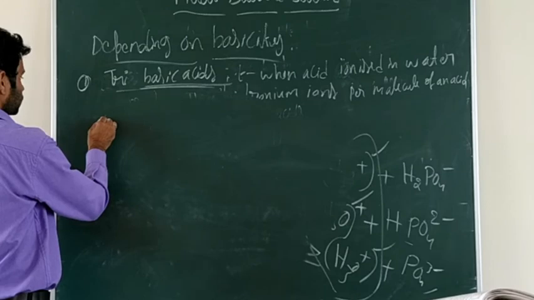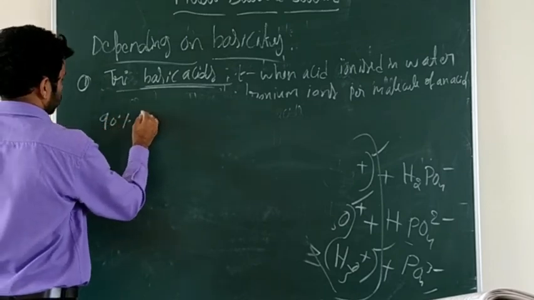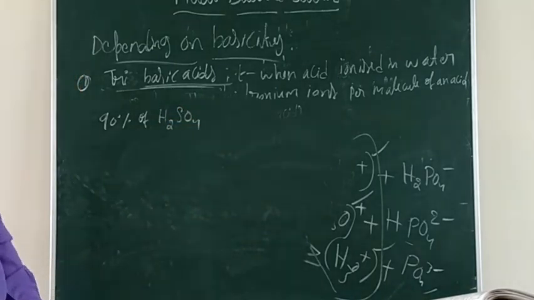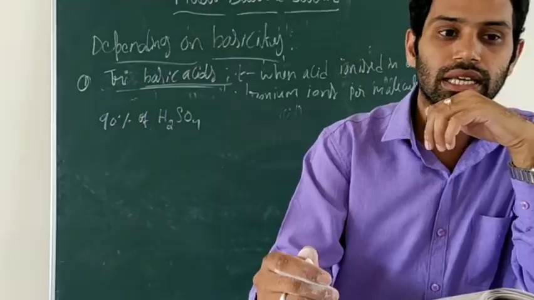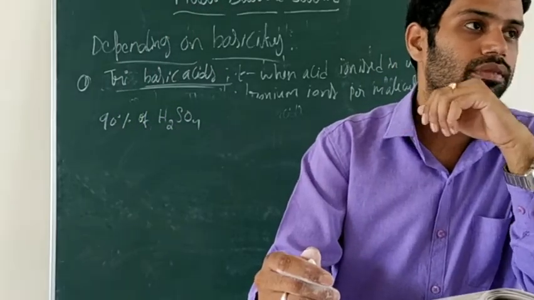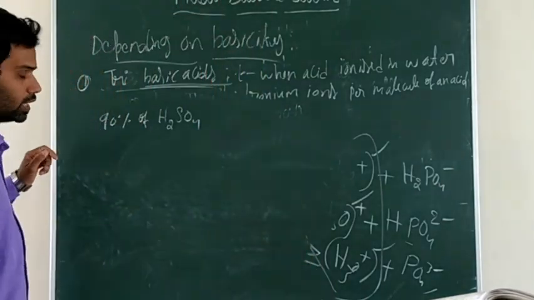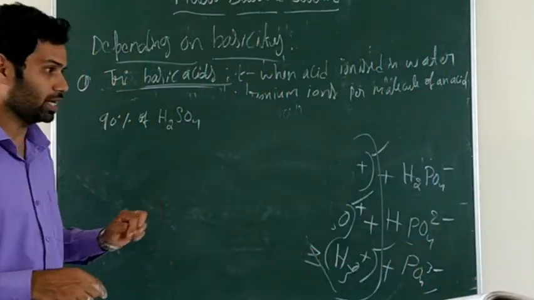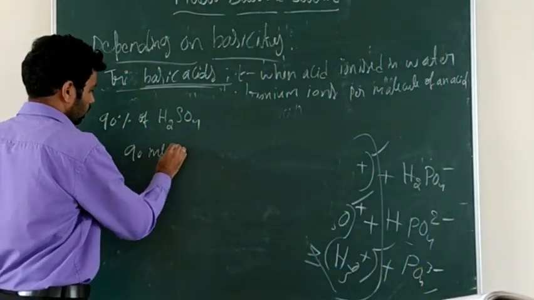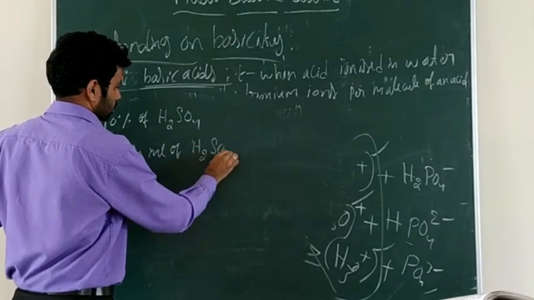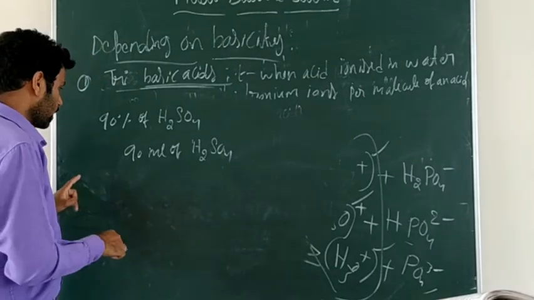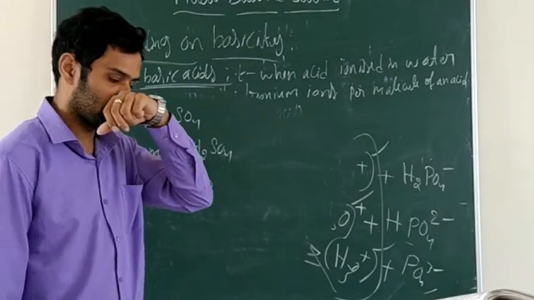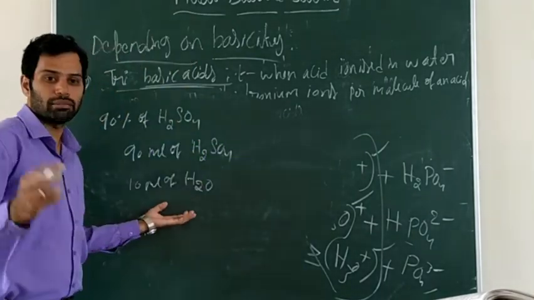Okay, so that is the difference between the concentrated acid and the diluted acid. Say we prepare 90% sulfuric acid. How will you prepare that? Is it a concentrated acid or a diluted acid? 90% sulfuric acid means you add 90 ml of sulfuric acid, and for that you add 10 ml of water.